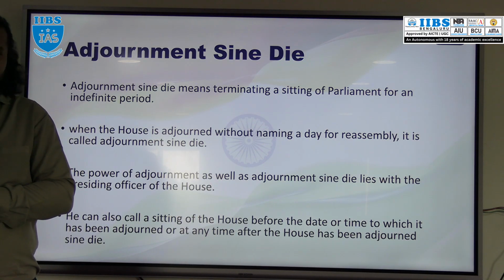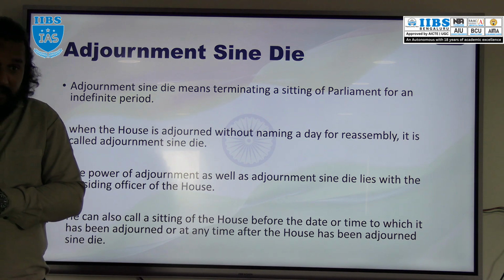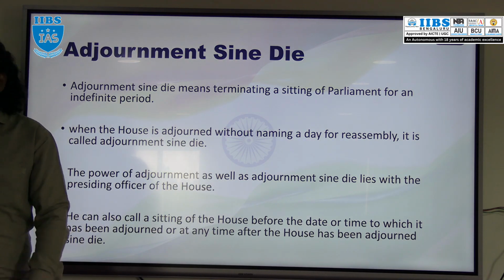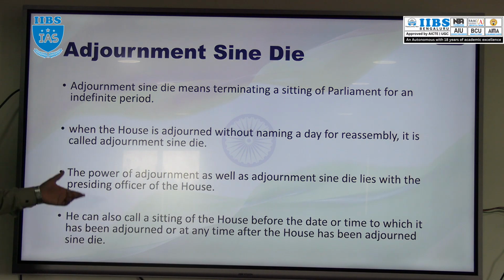In adjournment also, the date, time or day of the reassembly is clearly mentioned. But in adjournment sine die, it is never mentioned. Simply the presiding officer will issue the adjournment sine die for an indefinite period of time. So this is the difference between the adjournment and adjournment sine die.